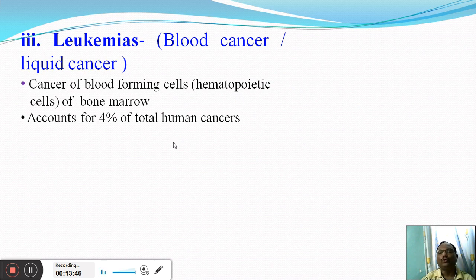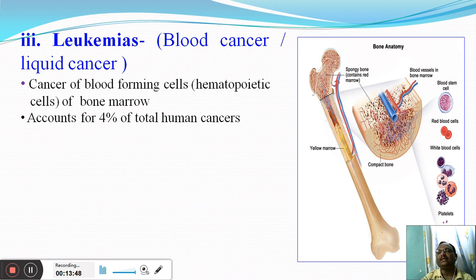Now all of you know that different cells in our body are formed from the bone marrow. So bone marrow is the origin of different kinds of cells in our body. The different cell lines come out from the bone marrow, and the end of those cell lines is the formation of different kinds of mature and functional body cells.